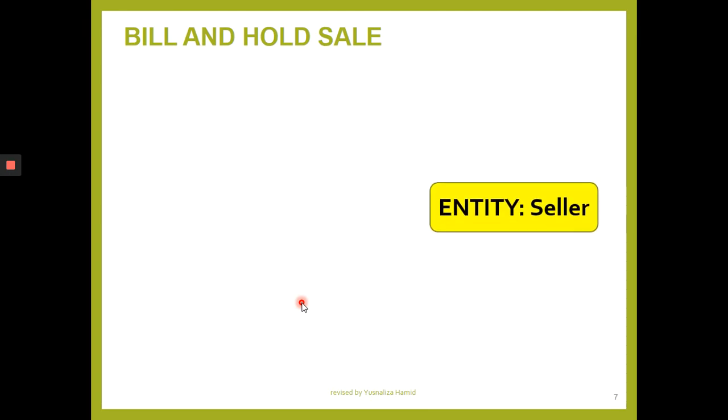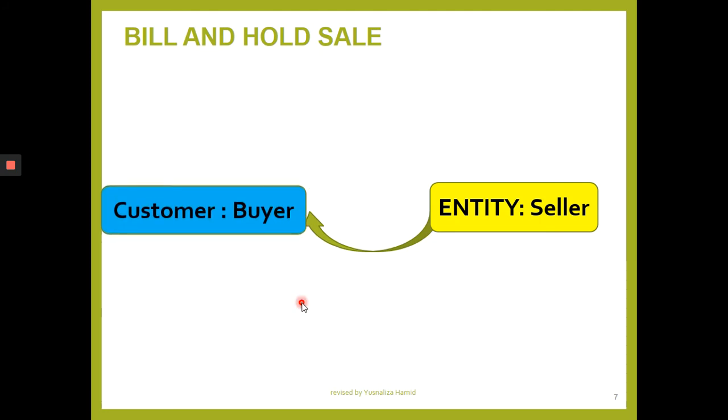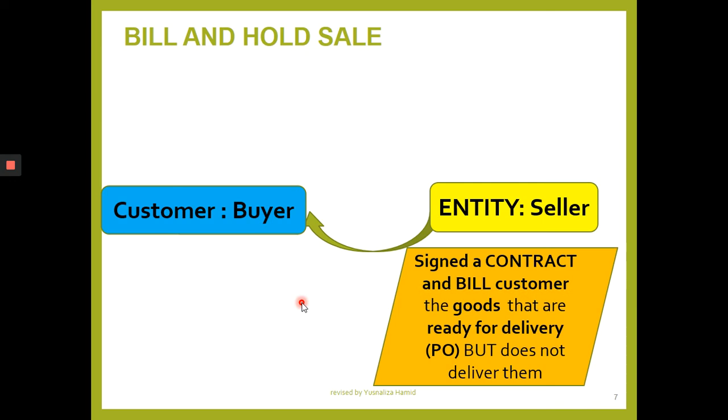So this is the illustration. The entity, the seller, sells the goods to the buyer. That happens when they agree to that in a contract, and the customer is billed. Goods are ready, but they do not deliver. Why?